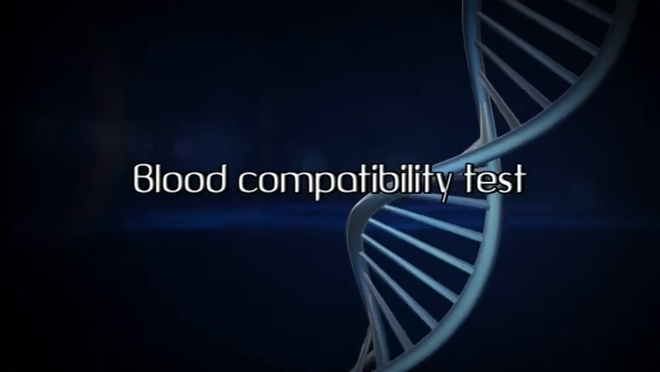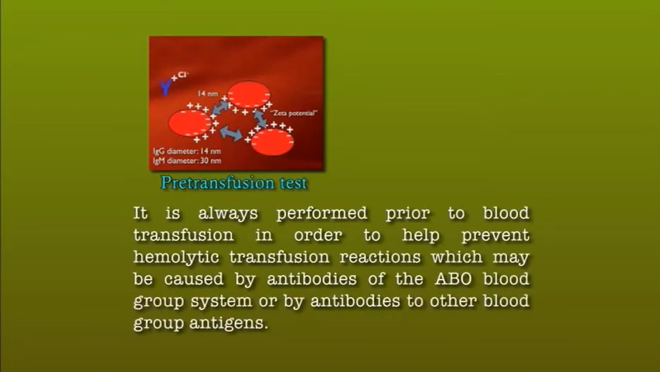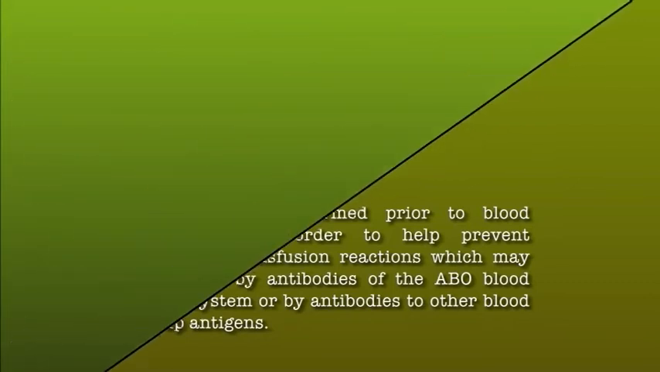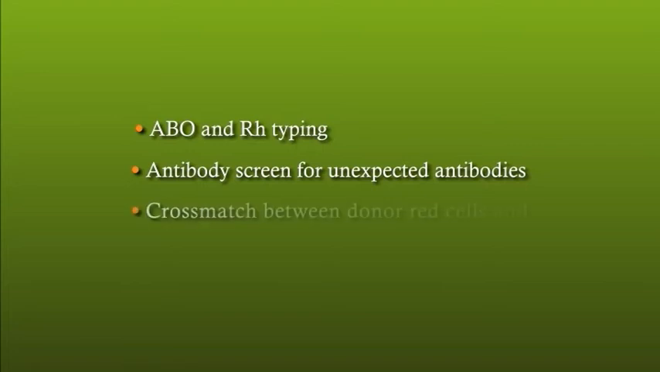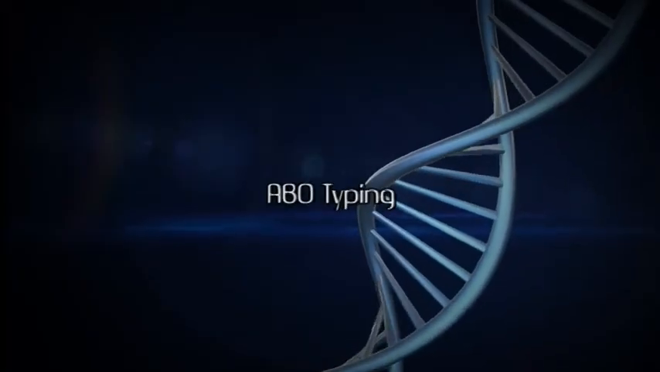Blood compatibility test. Compatibility test is also called pre-transfusion test. It is always performed prior to blood transfusion in order to help prevent hemolytic transfusion reactions which may be caused by antibodies of the ABO blood group system or by antibodies to other blood group antigens. Compatibility testing includes ABO and RH typing, antibody screen for unexpected antibodies, and cross-match between donor red cells and recipient serum. ABO typing.